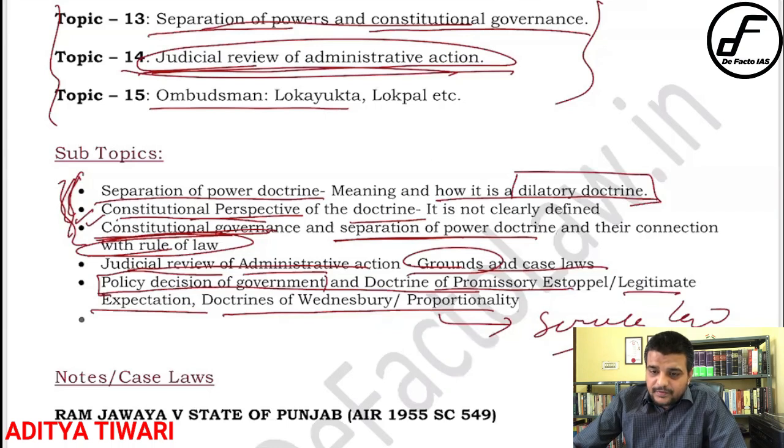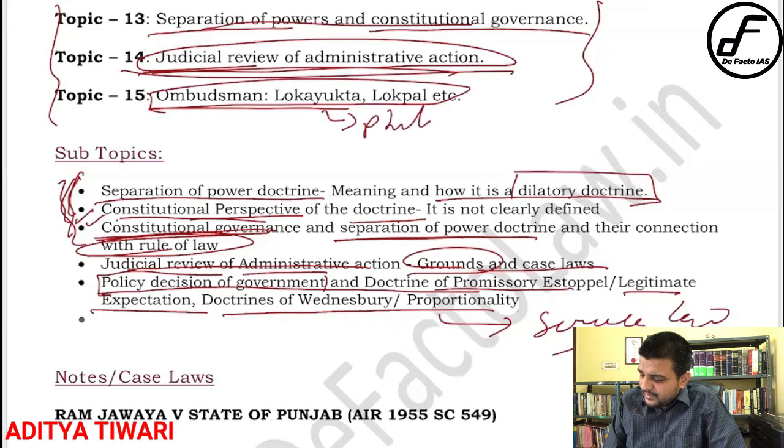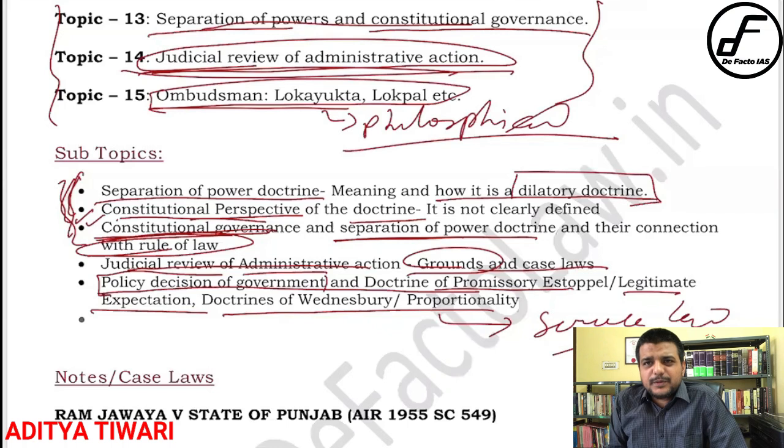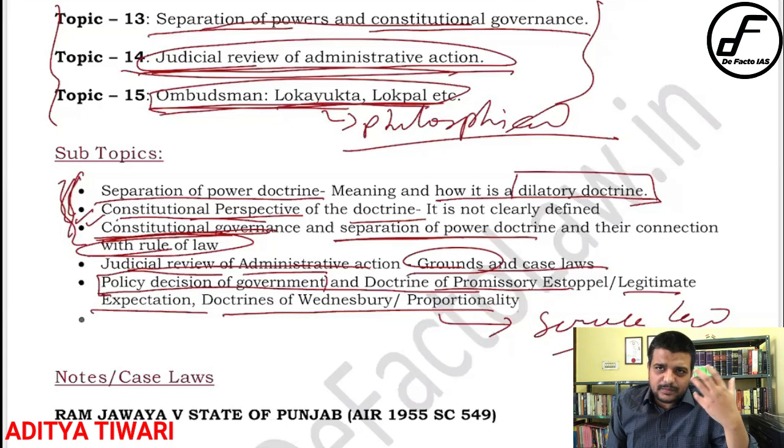Now, coming to the ombudsman. I have not written it here because only the philosophical aspect of it is asked. Do not read the article-wise provisions, not at all. What is the purpose of the ombudsman? Lokayukta, lokpal and the ombudsman are basically part of the administrative structure as a grievance machinery, in case you have a problem with a person who occupies a high office, the political executive.